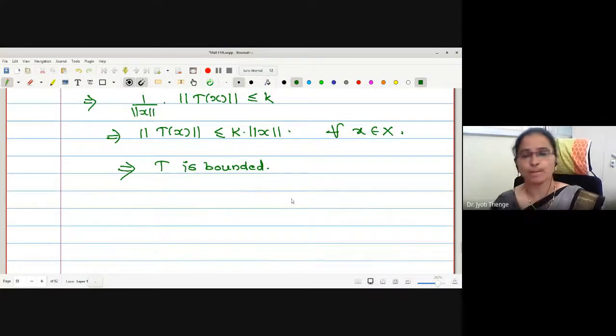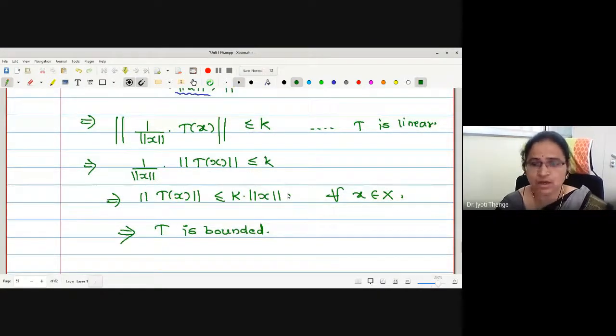If T maps bounded sets to bounded sets, we have proved that the function T itself is bounded.